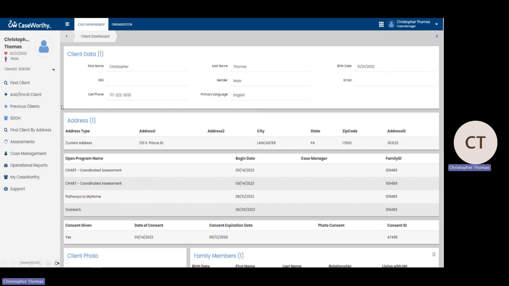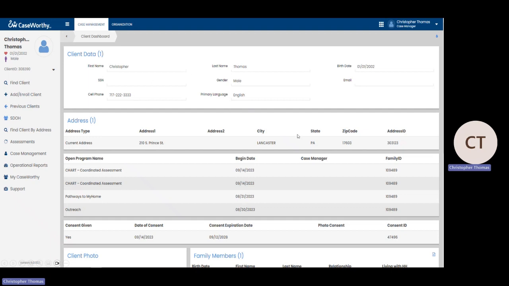Once you've done that, you'll be taken to what we'll call the client dashboard. For your first login, it's just going to be blank. But every time you go into Empower Lancaster, after you've looked at a client, it will just take you back to the dashboard for the last client you were looking at. We're looking at Christopher Thomas right now.